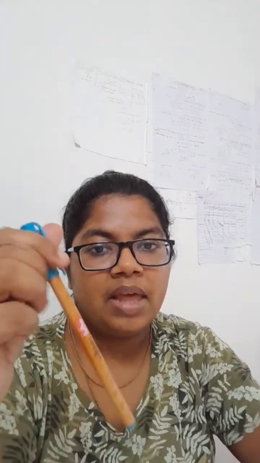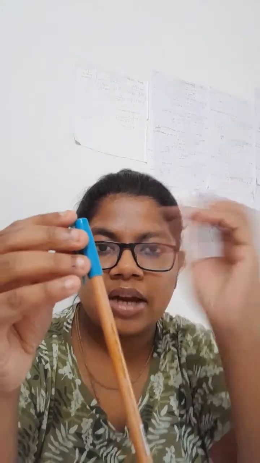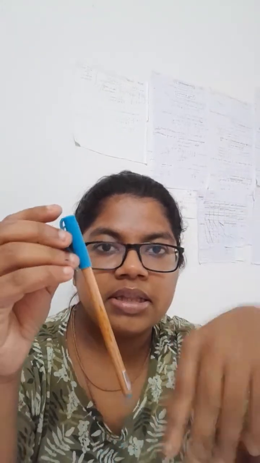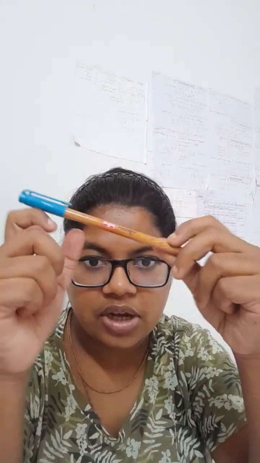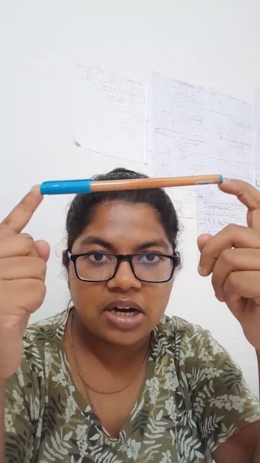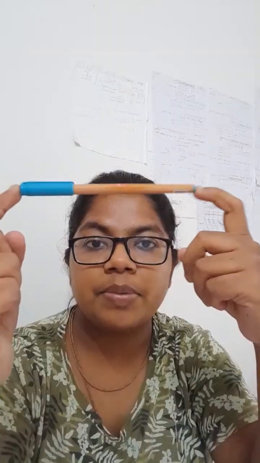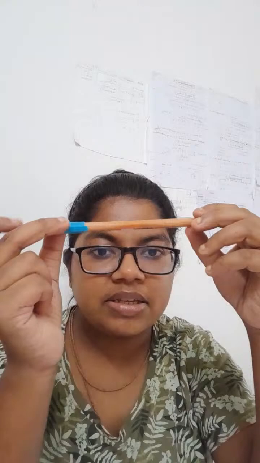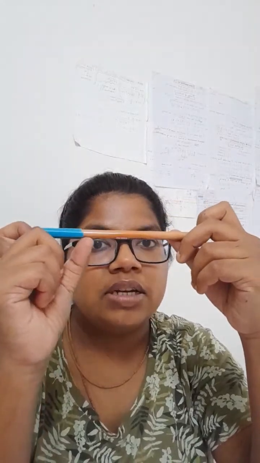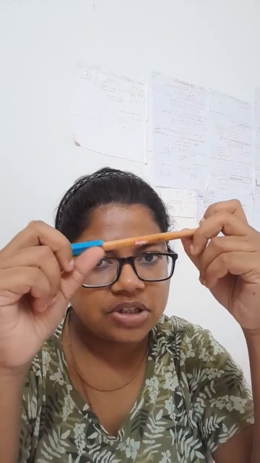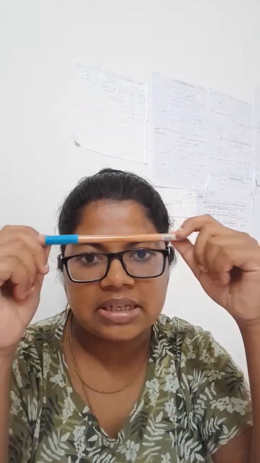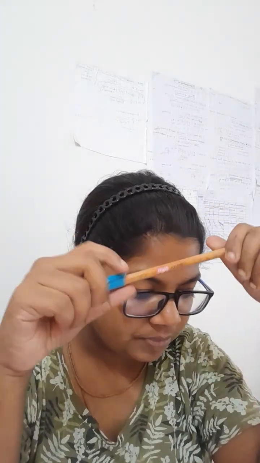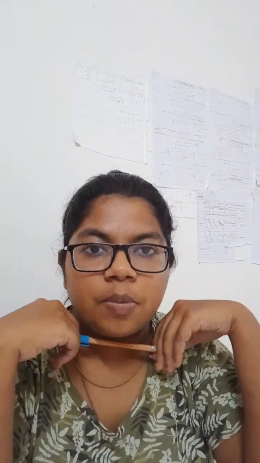Consider this is a pen, and if we add some electrons here, then this pen will have negative charge, and when this pen has negative charge, its mass also increases. And when we take out these electrons from a body, then its mass will decrease, and it will be positively charged, and when its mass increases, it will be negatively charged. A charge cannot exist without mass, but a mass can exist without charge.